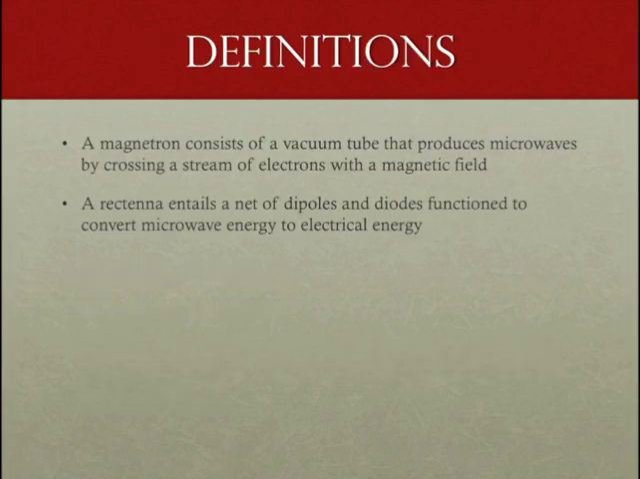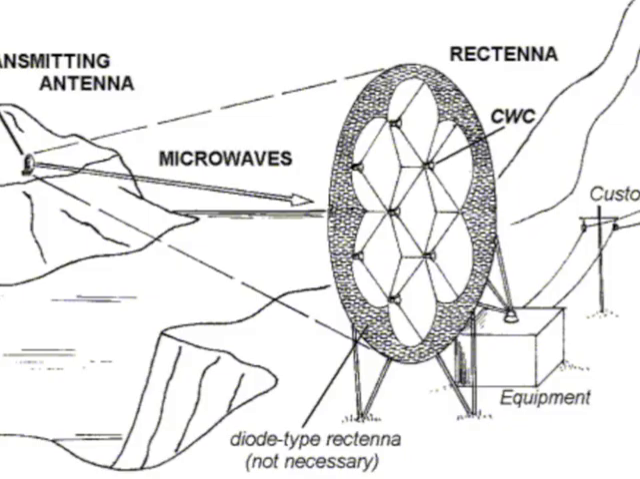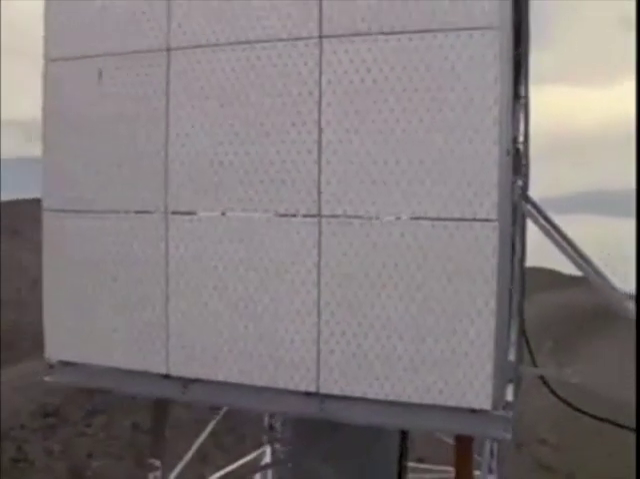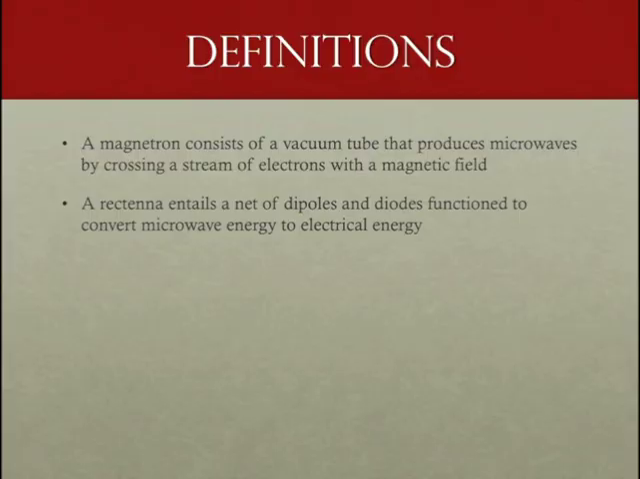Before I explain how wireless power transmission works, I need to explain some definitions. First of all, let's remember that a magnetron consists of a vacuum tube that produces microwaves by crossing a stream of electrons with a magnetic field. As discussed earlier, a rectenna is a rectifying antenna. It entails a net of dipoles and diodes that function to convert microwave energy to electrical energy. With these definitions, we are ready to move on to the component interaction section.